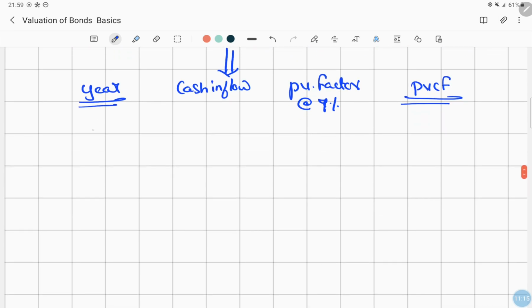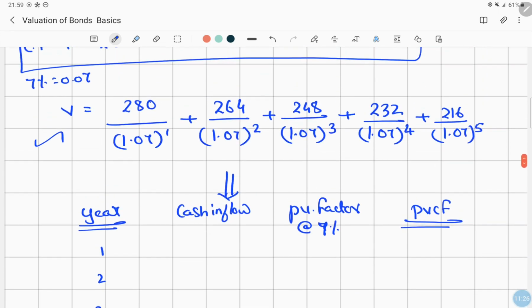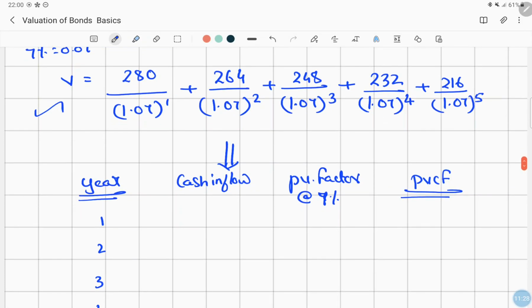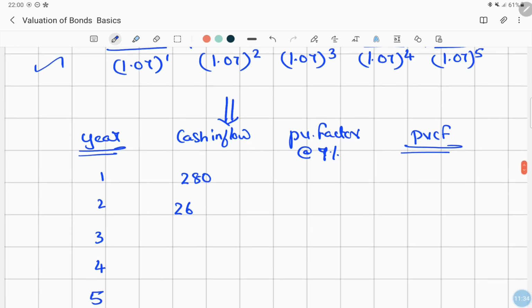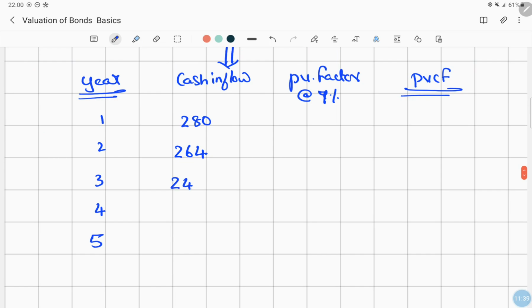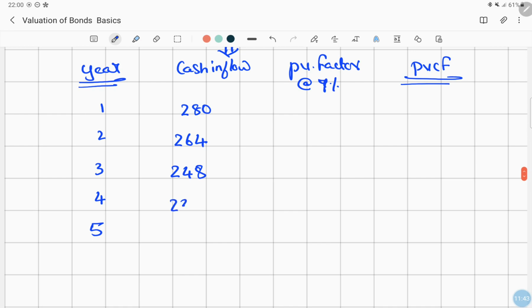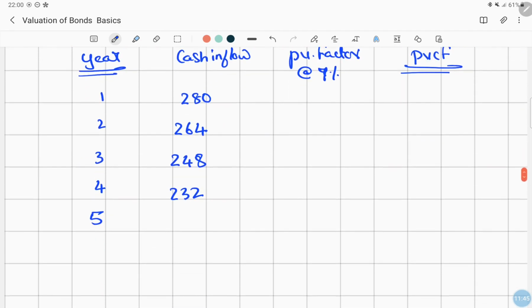So we have the first year, second year, third year, fourth year, and fifth year, and the cash flow of each period: 280, then 264, then 248, then 232, then 216.